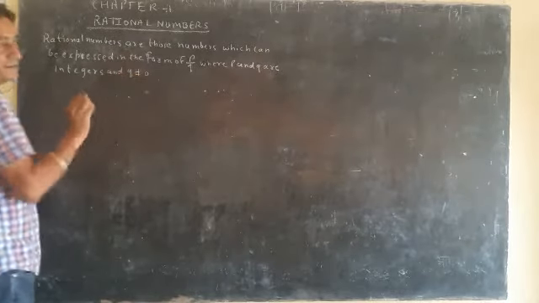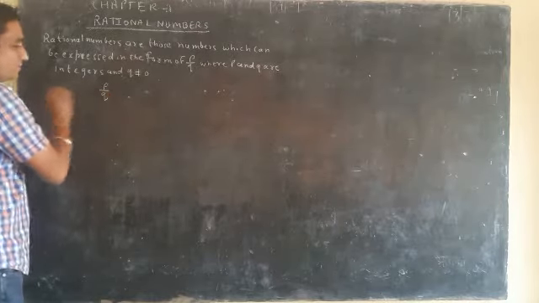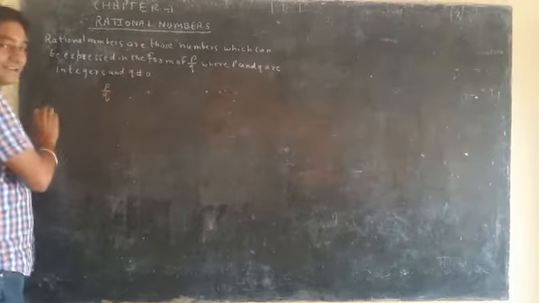So what have I explained to you? What are rational numbers? Rational numbers are those numbers which can be expressed in the form of P upon Q, where P and Q are integers.